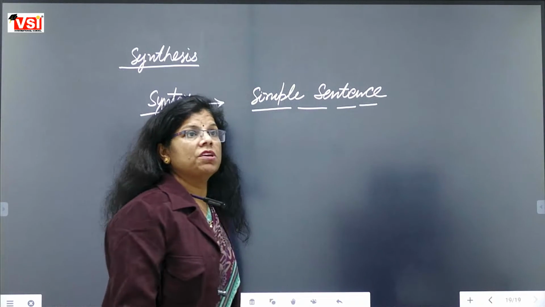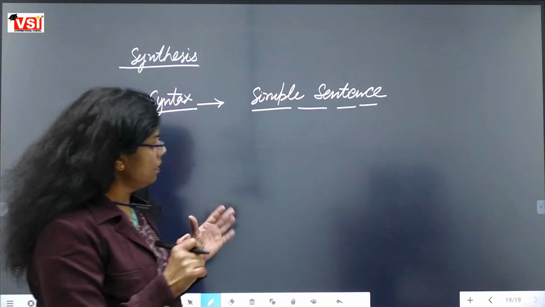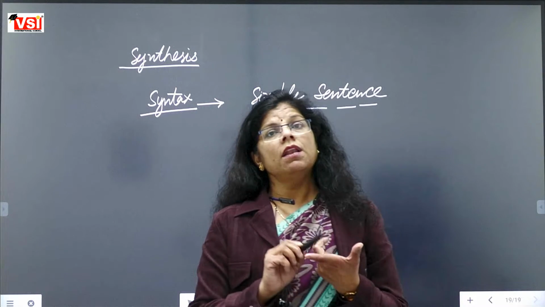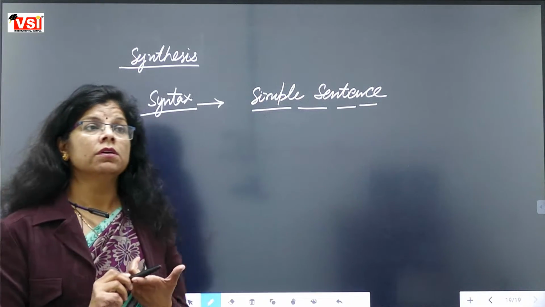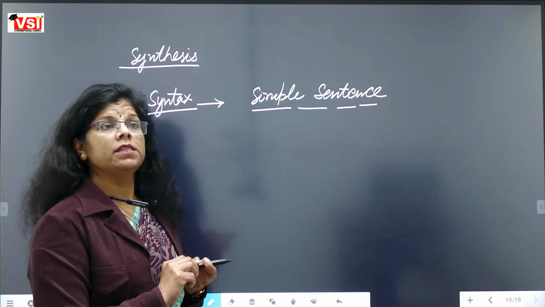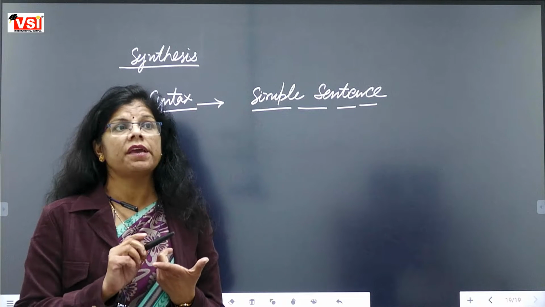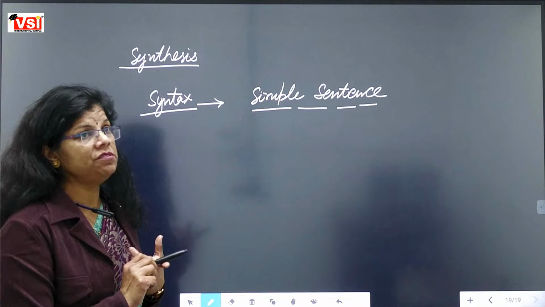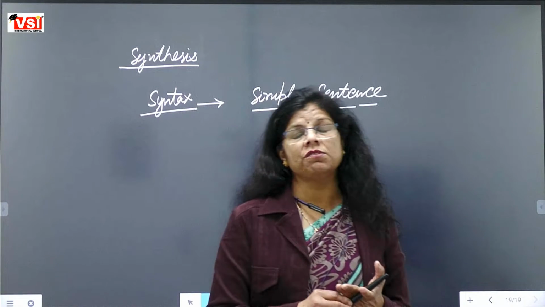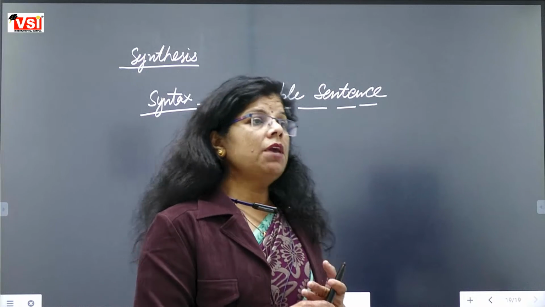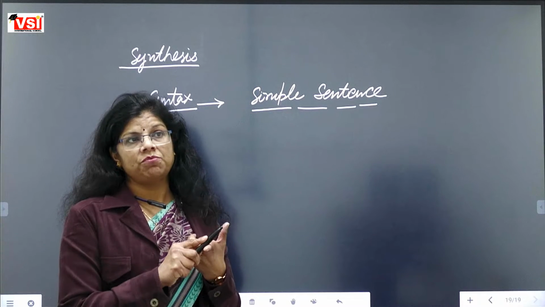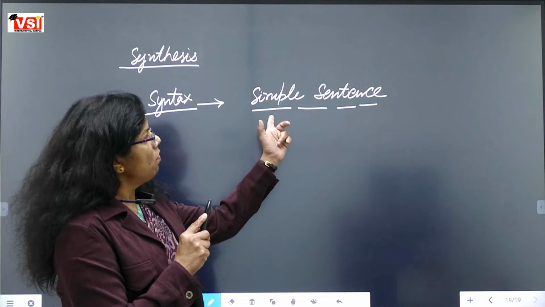What is special about a simple sentence? See, in a simple sentence actually only a single finite verb is used. In a simple sentence, how can we identify that this is a simple sentence? कैसे पहचानेंगे कि ये एक simple sentence है? क्या difference होगा simple sentence में, compound sentence में and complex sentence में? If the sentence is having only a single finite verb and subject, then it will be called simple sentence.